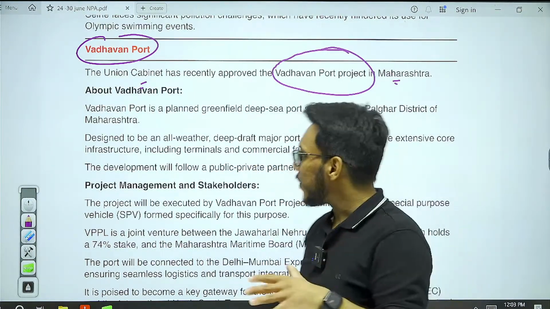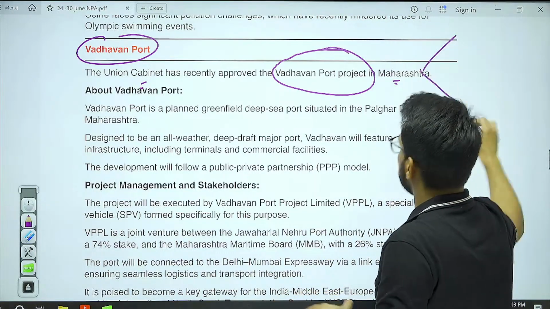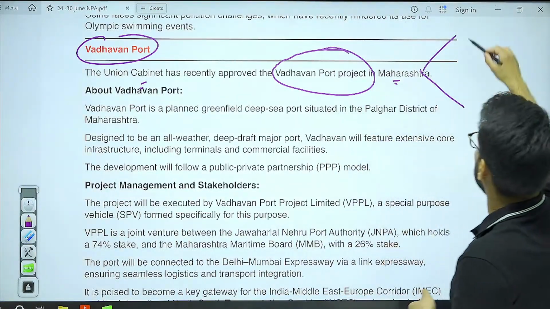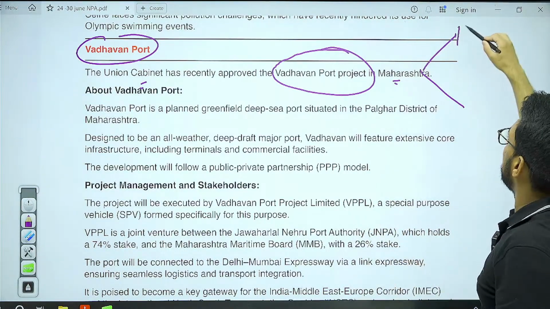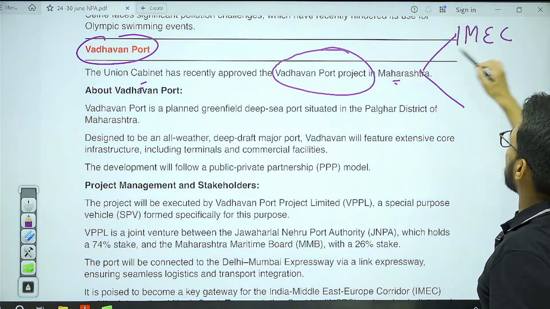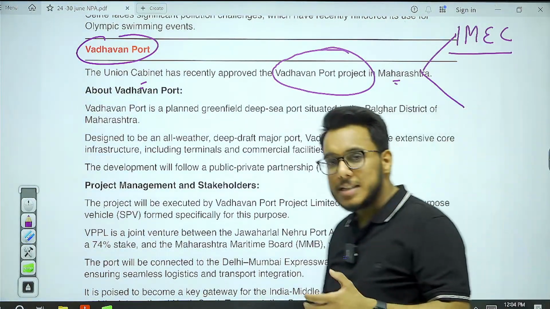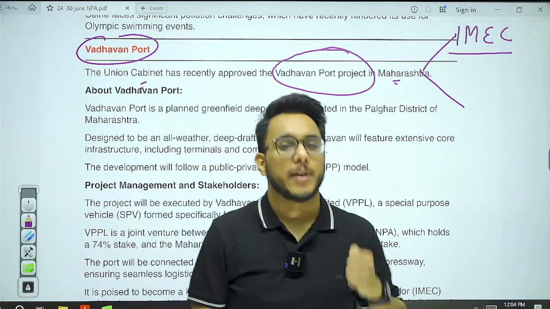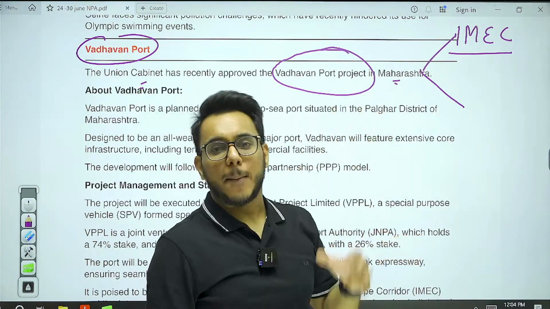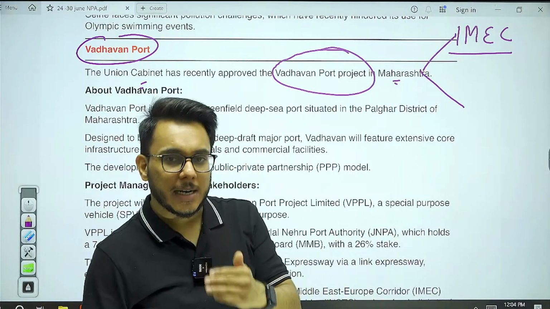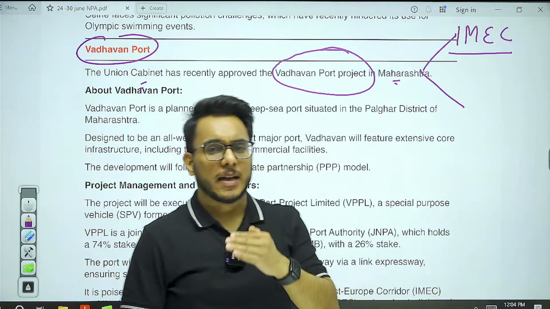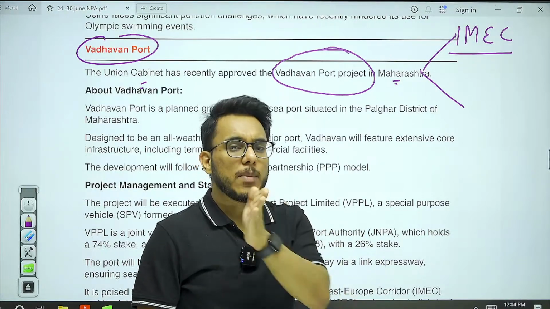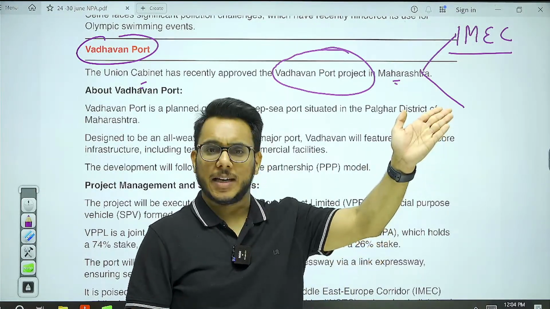Now, guys, first of all, India right now is engaging in many international platforms, for example, international partnerships. There is IMEC. IMEC stands for India-Middle East-Europe Economic Corridor. Here, countries such as India will be connected to the Middle East, Dubai, Saudi Arabia, and then from there we will be connected to Europe.